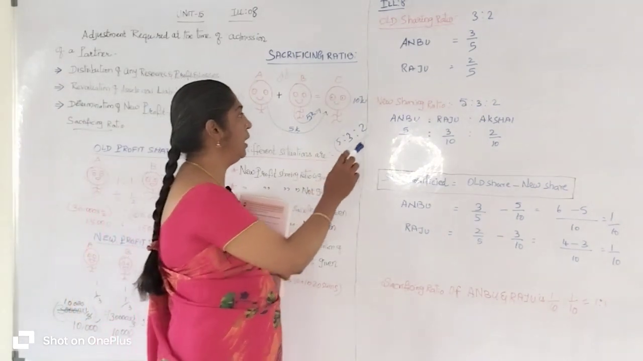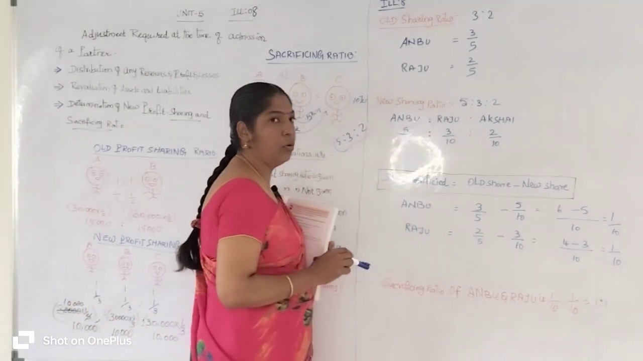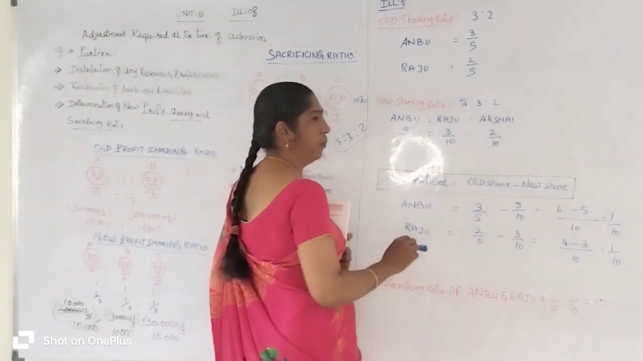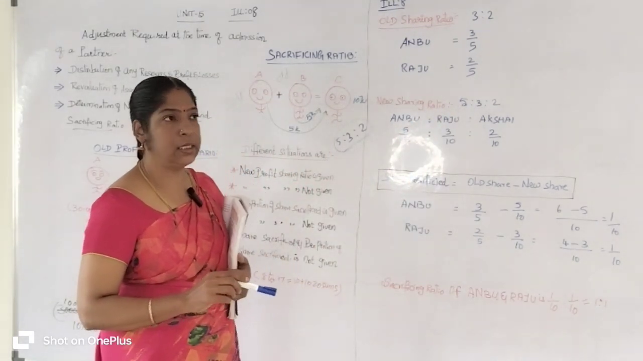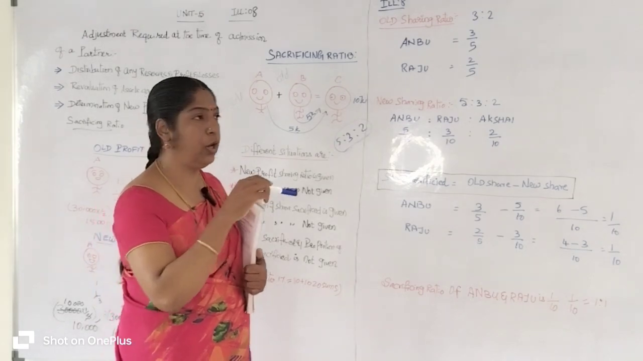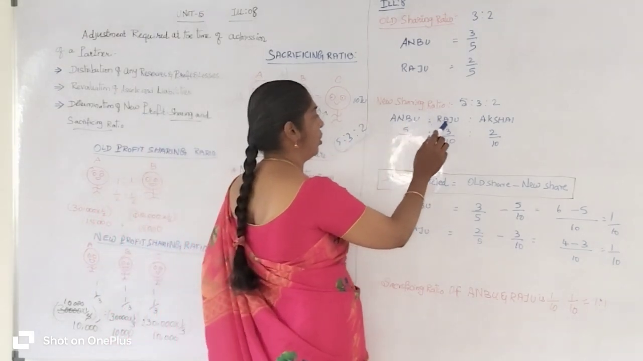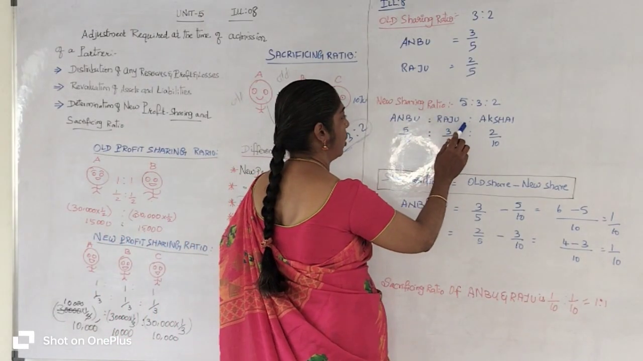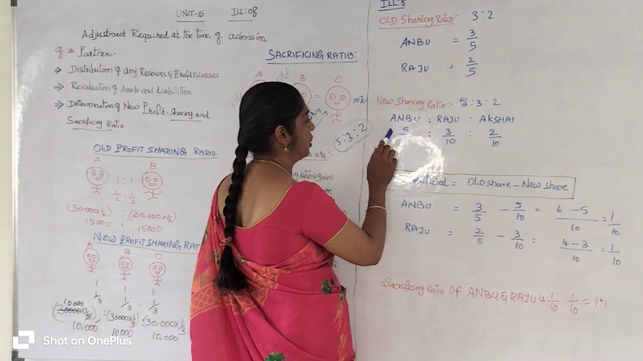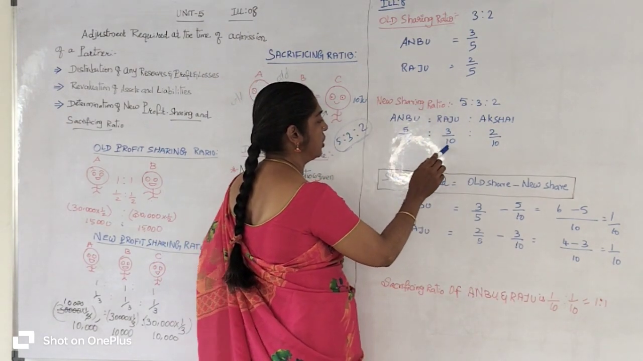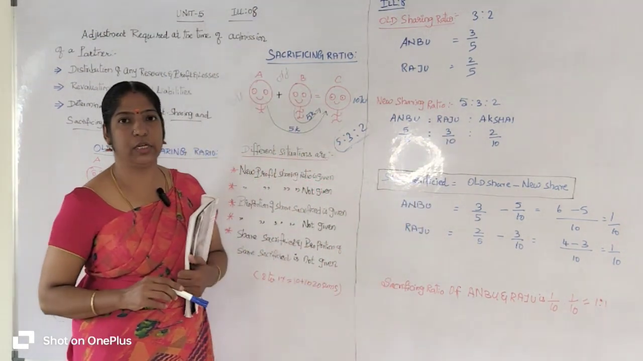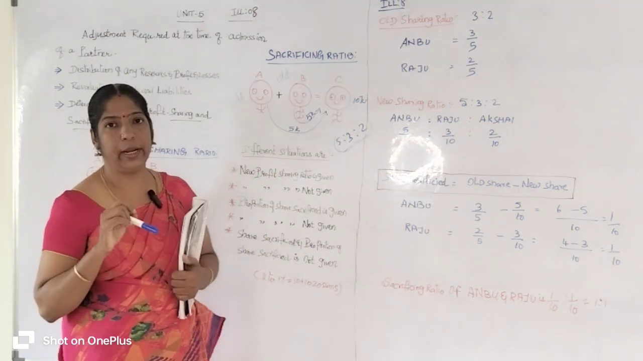Then we are going to write the new profit sharing ratio. What is the new profit sharing ratio? 5:3:2. Who are the new partners? Including existing partners, we are going to enter here Anbu, Raju and Akshay. Anbu is to Raju is to Akshay. Anbu's new profit sharing ratio is 5/10. Raju's new profit sharing ratio is 3/10. And Akshay's new profit sharing ratio is 2/10.